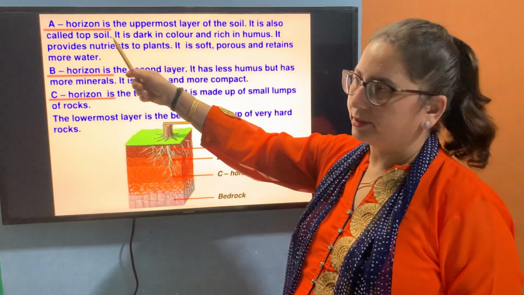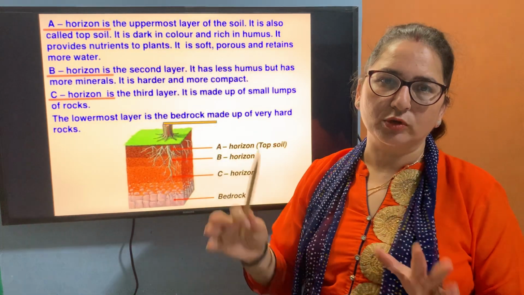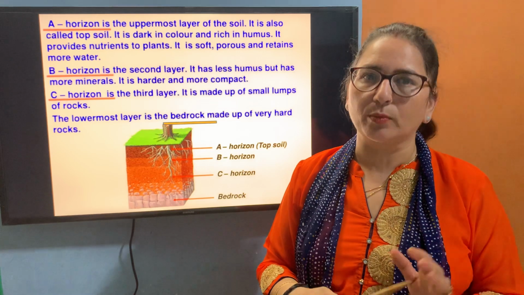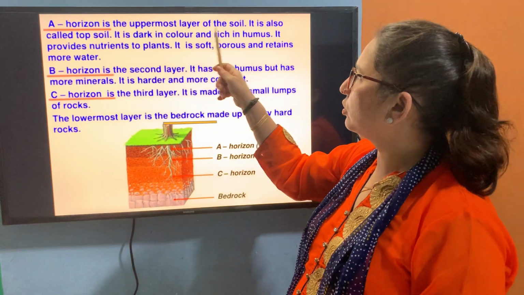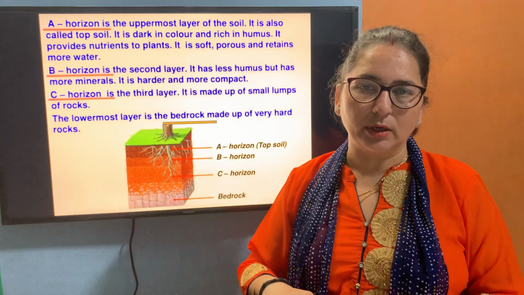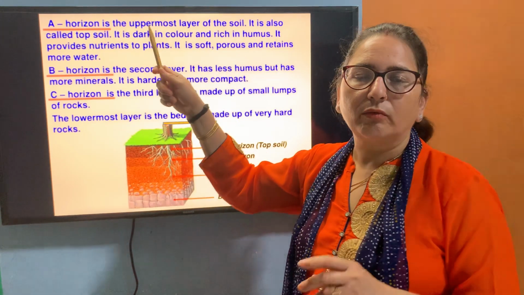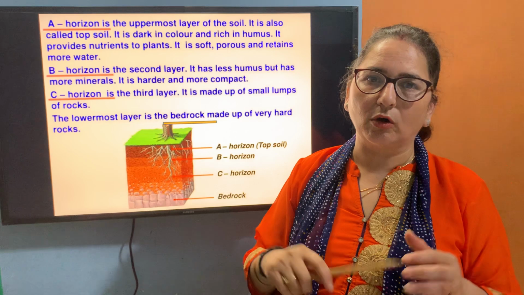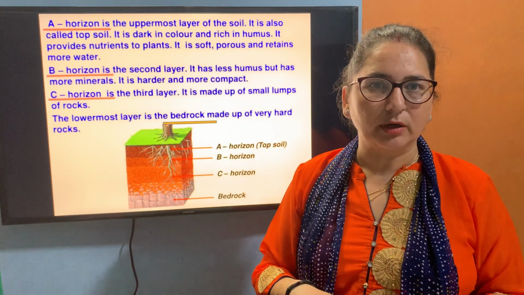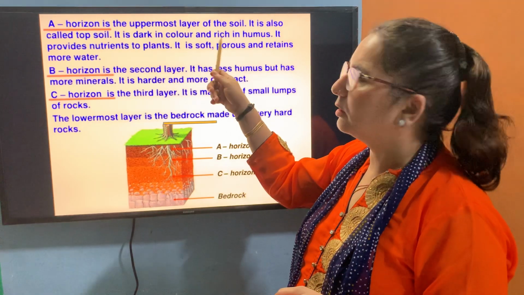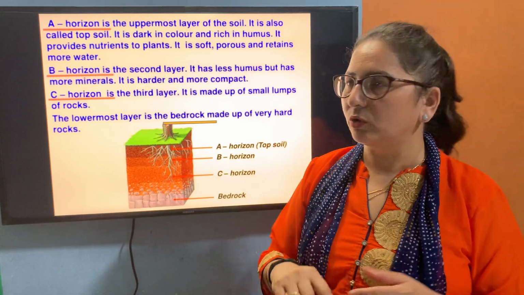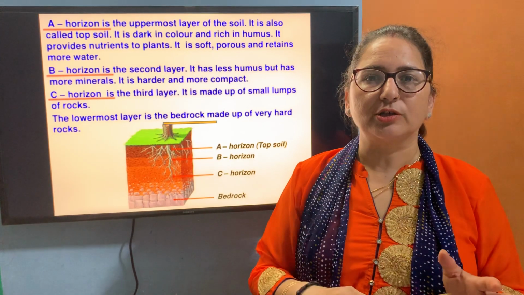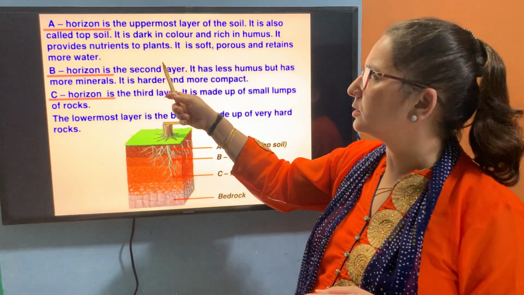One is the A horizon. A horizon is the topmost layer, that is why it is called topsoil, जो कि हम use करते हैं for plants. It is good for growth of plants. It is dark in color. Why is it dark in color? Because many organisms live there. Secondly, it is rich in humus. That is why it is dark in color. इसमें humus present होता है. It provides nutrients to the plants.